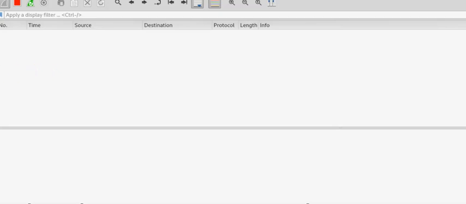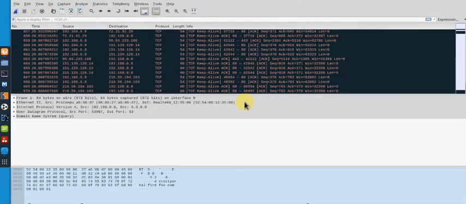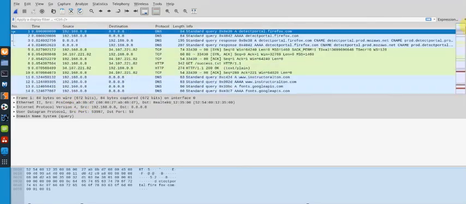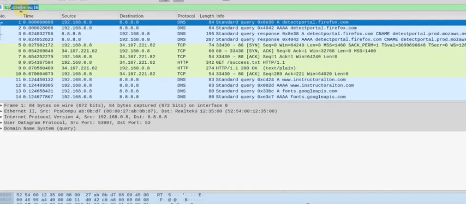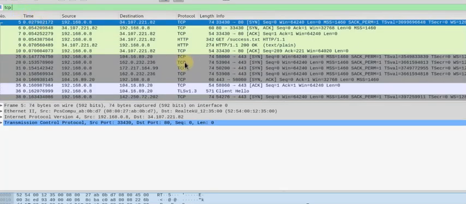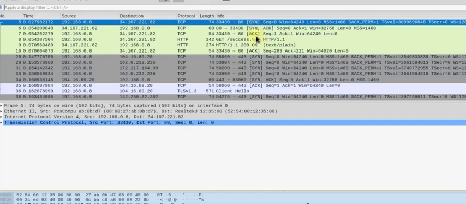So now what I'm going to do is simply open up Firefox. And now in regards to finding the three-way handshake, we can either scroll through all these. There's 670 of them. Or what we can do is go up to the top and you're typically going to see a three-way handshake at the top, or we can even go a bit further and type in a filter simply for TCP, and it's only going to show things that are associated with TCP. So let's go ahead and get rid of the filter because we already have one at the top here, and this is going to show us our three-way handshake.